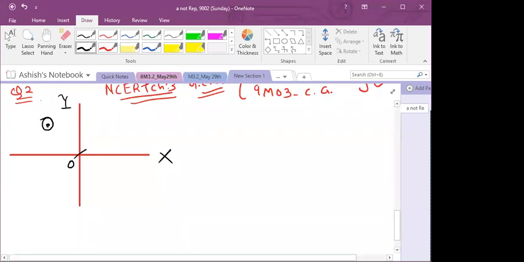Now here, the perpendicular distance of the point from the x-axis is 2 units. So this is our perpendicular distance, that is 2 units, isn't it? Next, the perpendicular distance from the y-axis is 3 units. This is your y-axis, from here what is your perpendicular distance? 3 units. Is it clear now? Chalo, who will tell me its coordinates now? Find the coordinates of this.